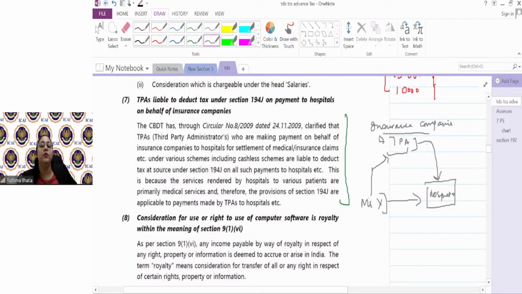Now the clarification comes whether this TPA has to deduct TDS under 194J or not. The answer came as yes. All the payments which are made by TPA to the hospital are covered under payments in relation to medical services, and hence TDS is required to be deducted. यहाँ पे हम ये नहीं देखेंगे कि वो personal purpose हो रहा है किसी का या नहीं है. We will see the transaction between TPA and hospital, and TPA is required to deduct tax at 10% if the bill is more than 30,000. ठीक है.